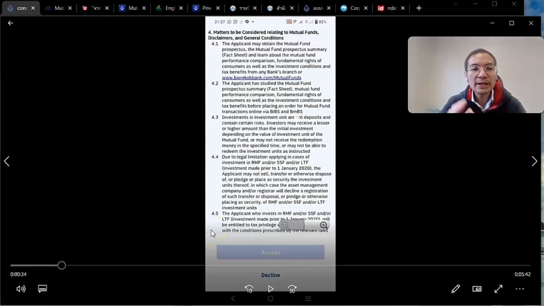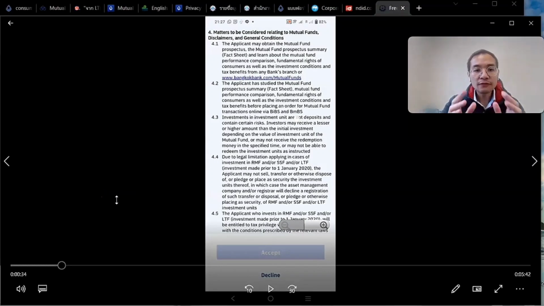With 4.3, it just says there's a risk involved, and that the redemption value that you receive may not be equal to what you may have projected. 4.4 says that the asset management firm will deny any transfer of units unless you are an accredited retail investor, a high net worth individual, or only in the case of inheritance. Otherwise, you will not be permitted to transfer the units or use them as collateral.